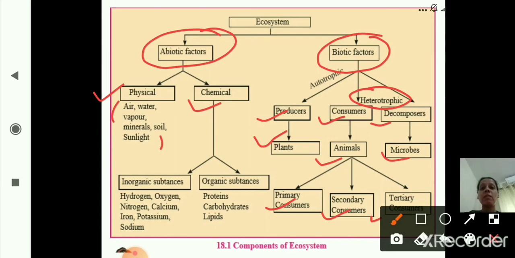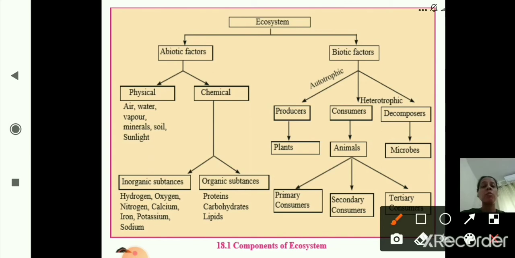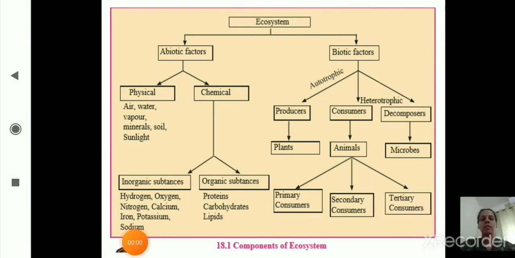Once again we will see biotic factors. Biotic factors are further divided into producers, consumers and decomposers. Producers means the plants which make their own food. Consumers are the animals which are dependent on producers for their food. And the decomposers decompose the remains of dead organisms; they are microbes or microorganisms. Now animals are further divided into primary, secondary and tertiary consumers. So these are the components of an ecosystem.